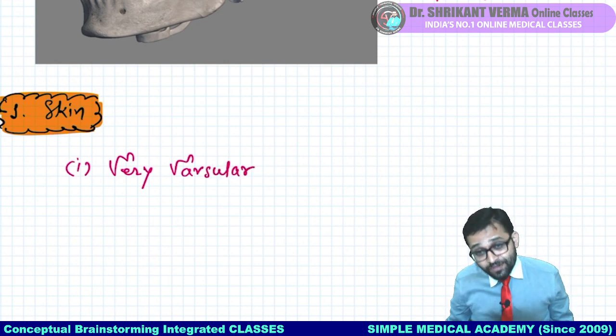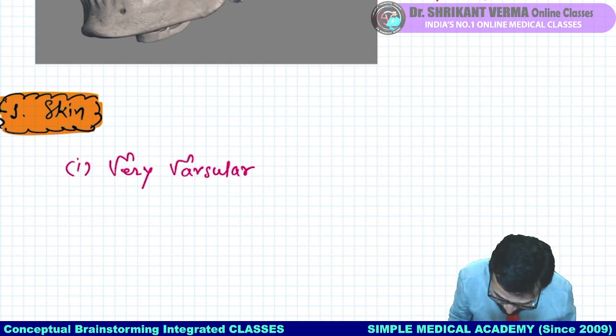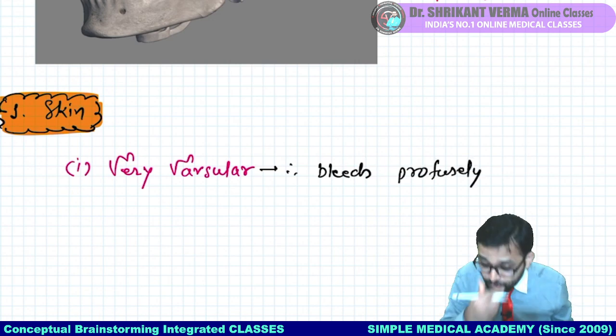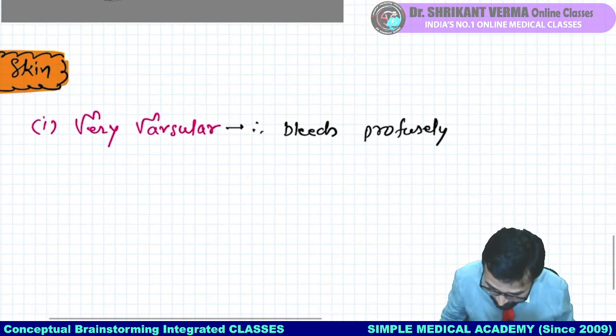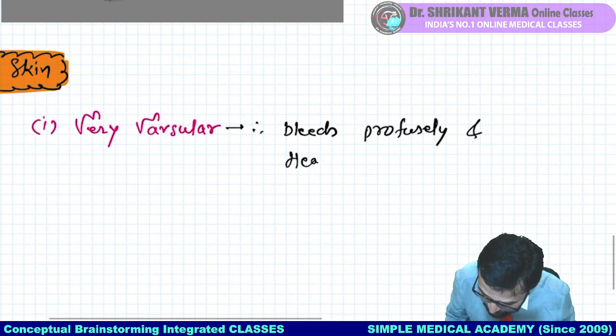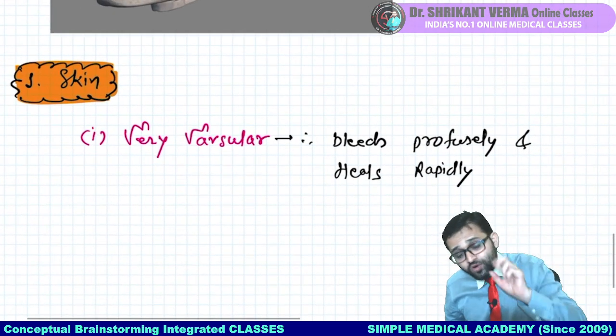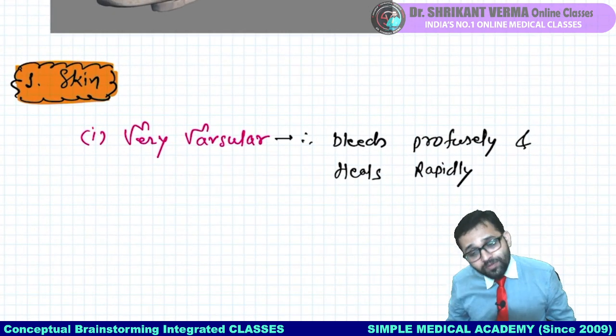Too much amount of blood vessels are here. So what is the clinical utility? It bleeds profusely, just like the scalp, as well as heals rapidly. इसलिए बेटा थोड़ा भी अगर फेस में चोट लगा, कटा, खूब खून निकलेगा और तेजी से घाव भरेगा.